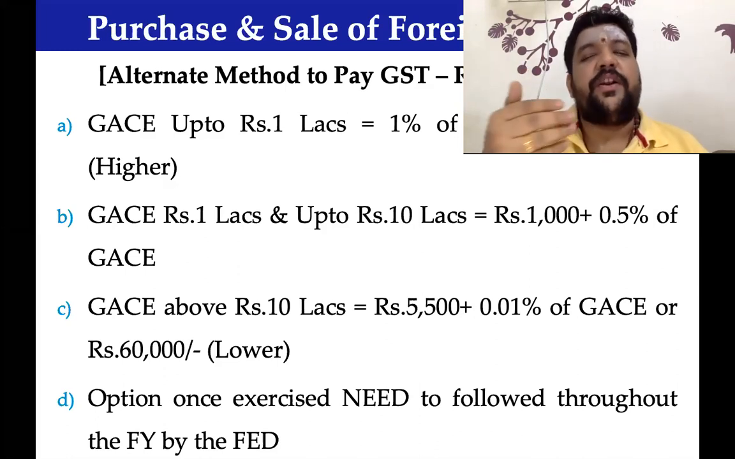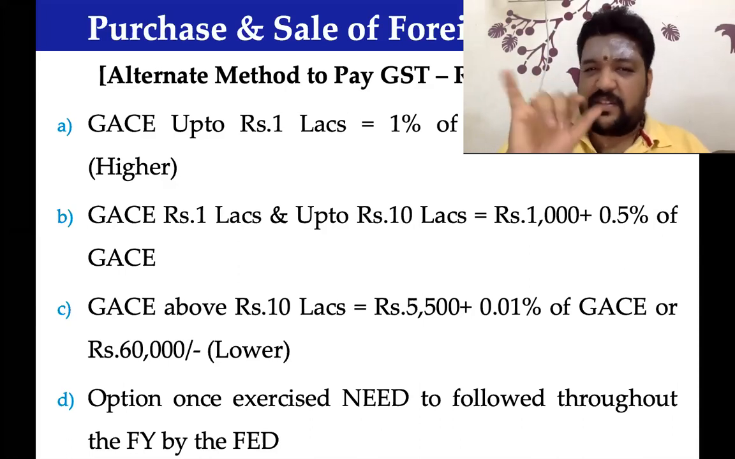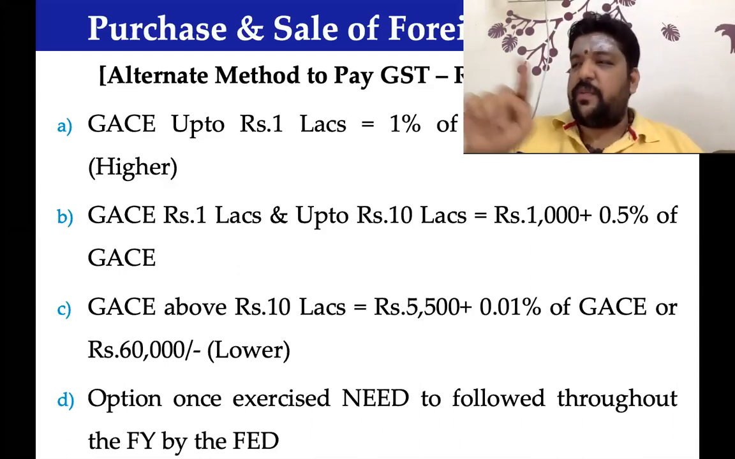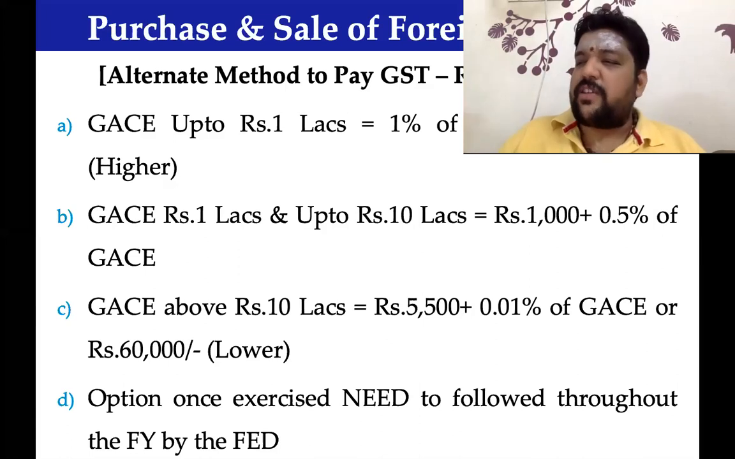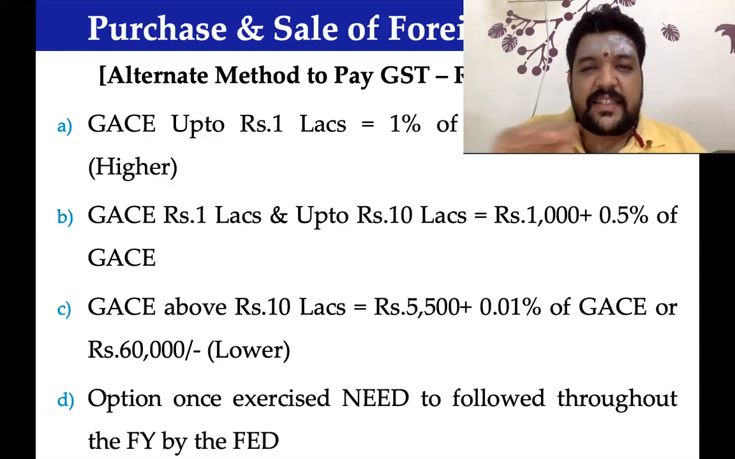Now, how are we going to determine? Make a small point here. The first thing is, in this transaction, we will say GACE, the gross amount is how much? 1 lakh 80,000, which means it comes and fits in the second slab.